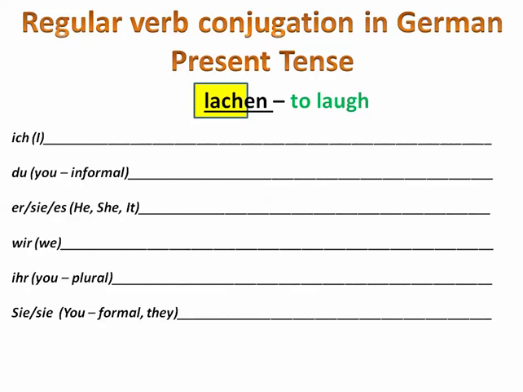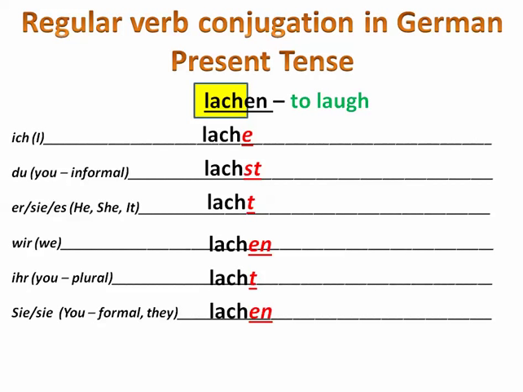And then to this, in the present tense for regular weak verbs, we're going to add, for the subject pronoun ich lache, an e. Du lachst, we're going to add an st. Er lacht, he is laughing or he laughs. Wir lachen, we laugh or we are laughing. Ihr lacht, you all laugh or you all are laughing. Und sie lachen, they laugh or they are laughing, or even the formal you.